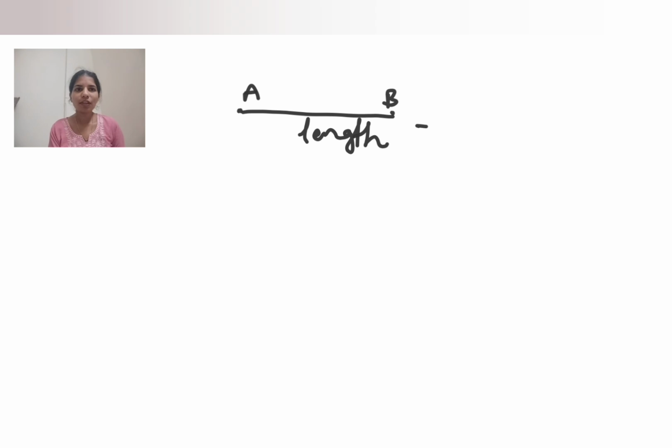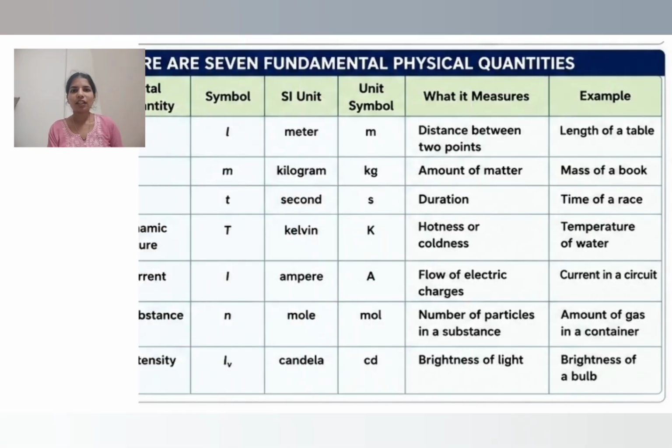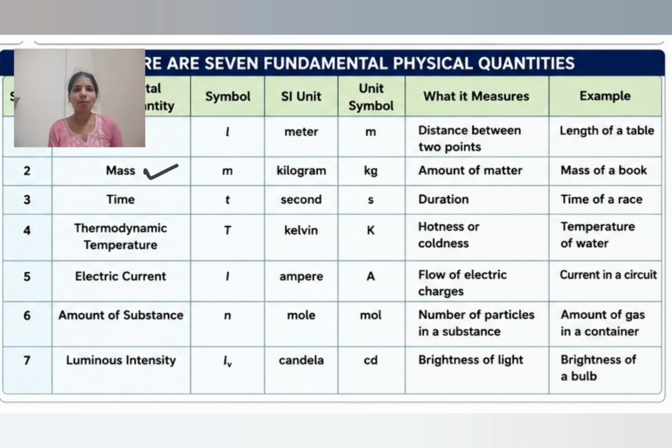What is the SI unit of length? SI unit of length is meter. This can be represented by letter small m. Next fundamental physical quantity is mass.